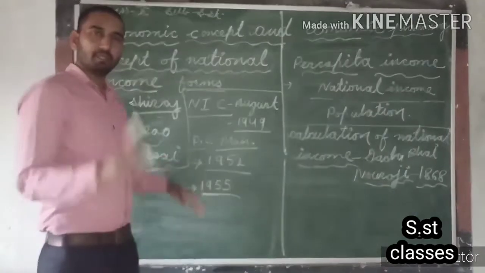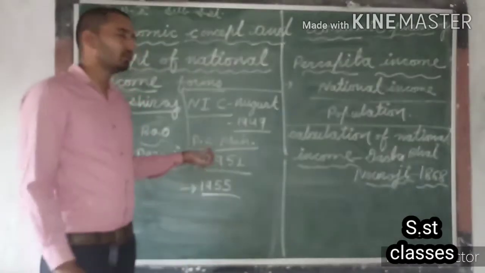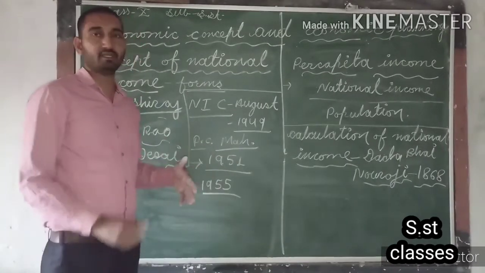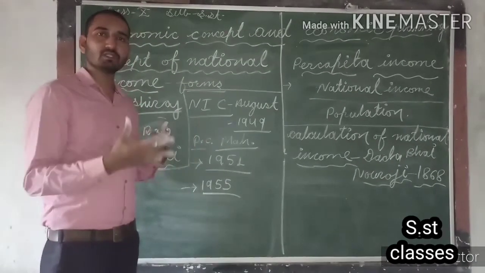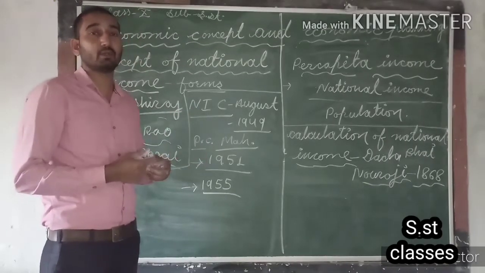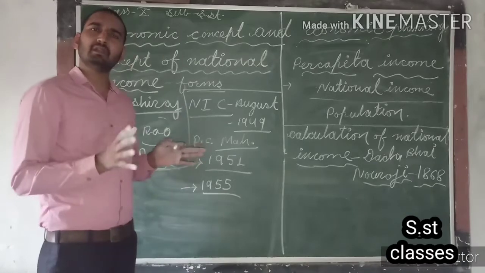Now, maybe there is a question in your mind that if the National Income Committee ended in 1955, then who is responsible for calculation of national income in India at present?